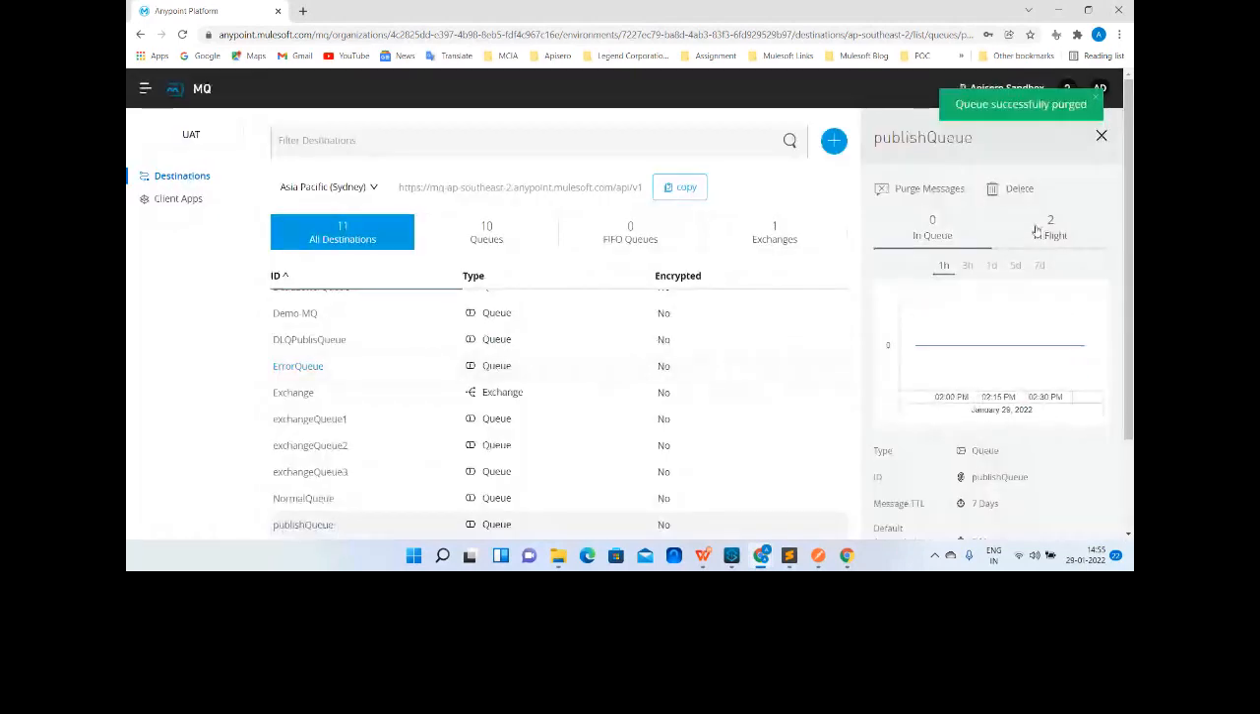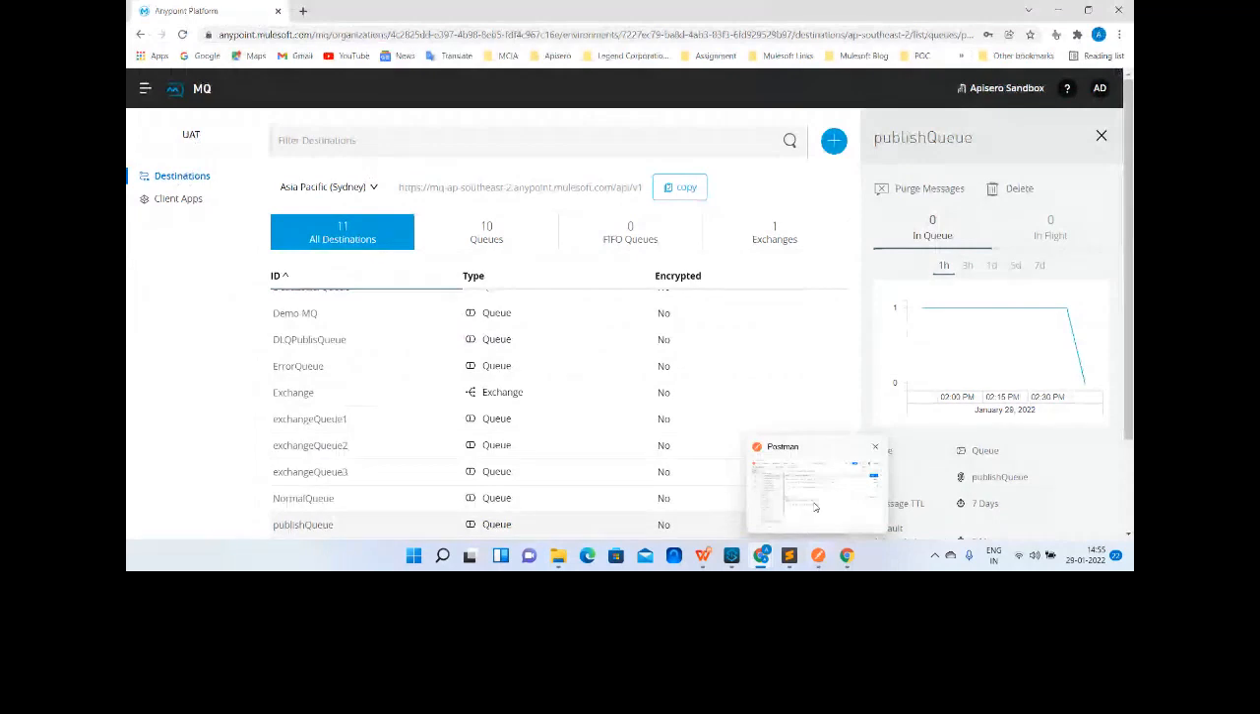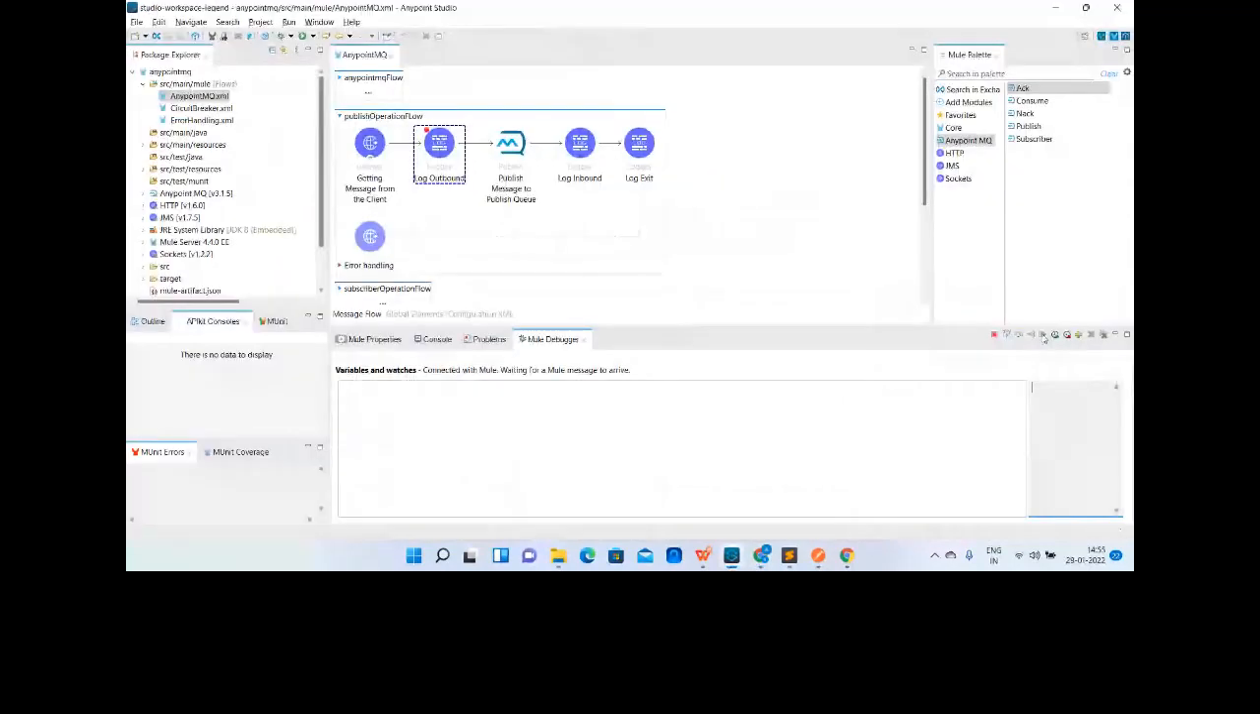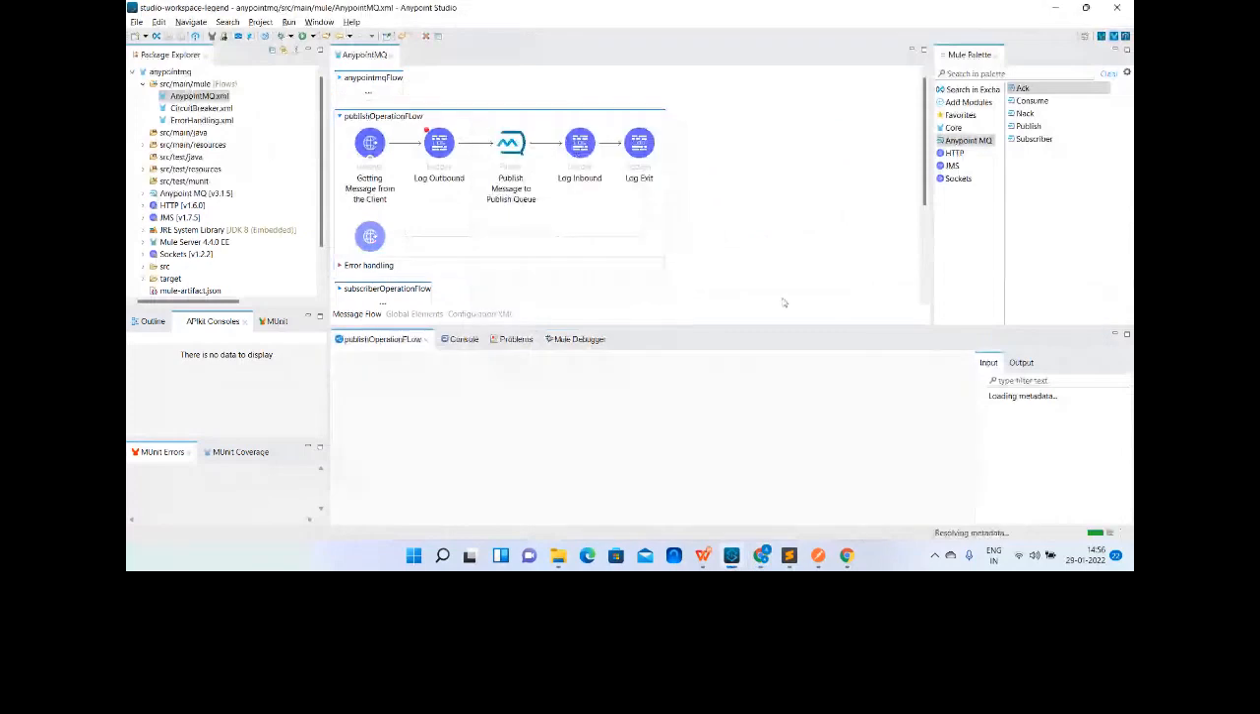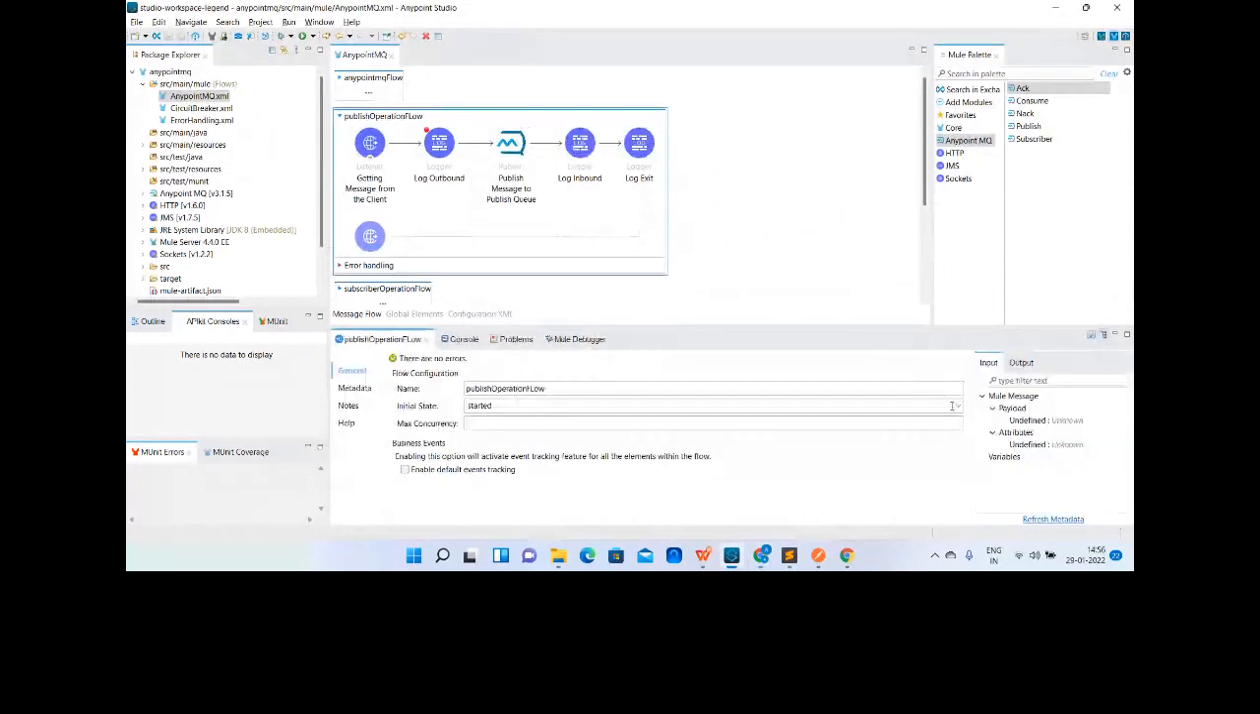Okay, so if you noticed, the message no longer exists. Right? Perfect. Let me send one more message again, and let me verify it again on the platform. Yeah, now the message is there in the In Queue status. Okay, perfect. So let me stop this again. So we have published the message to the queue.